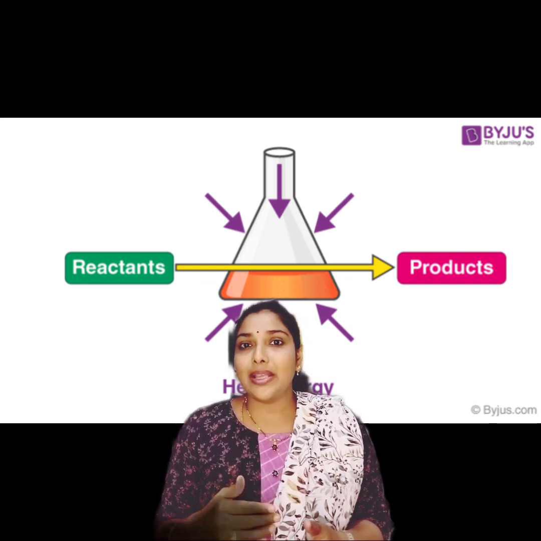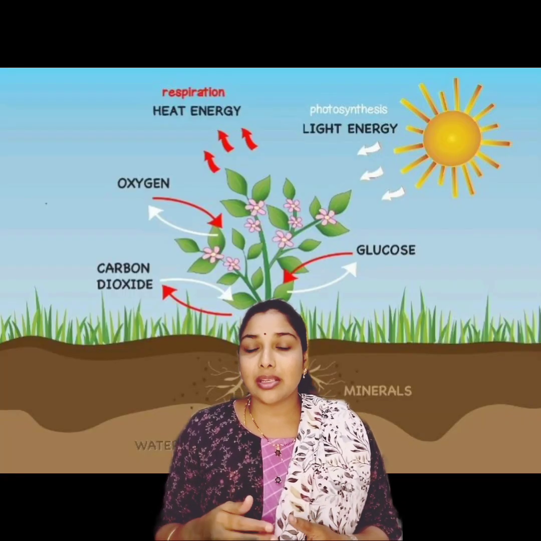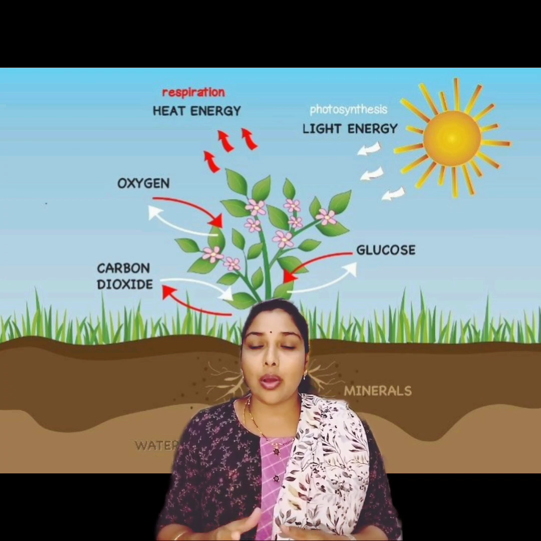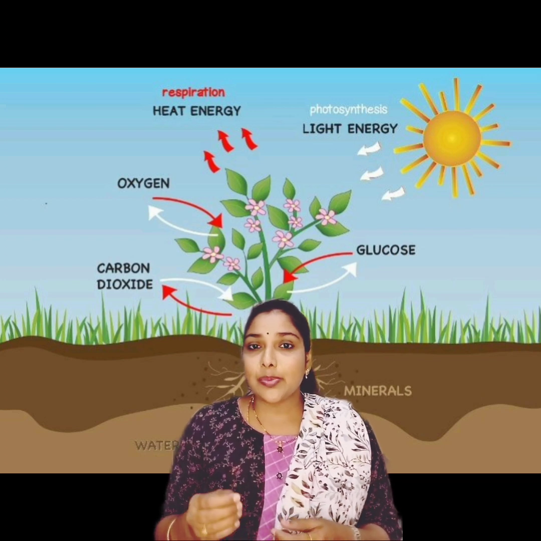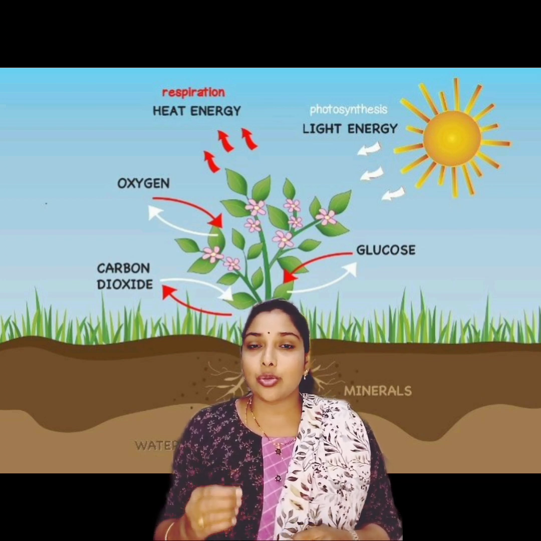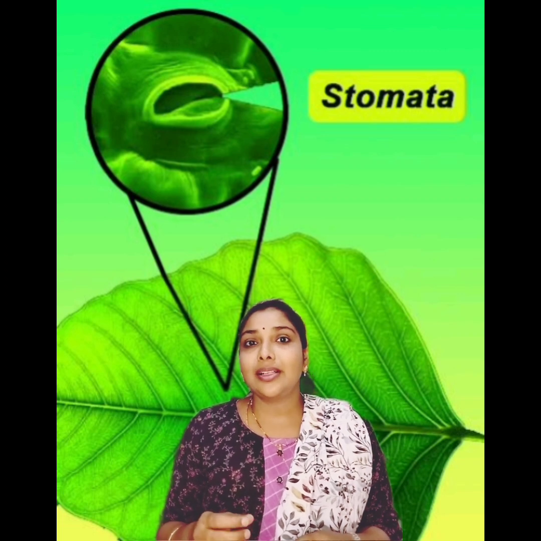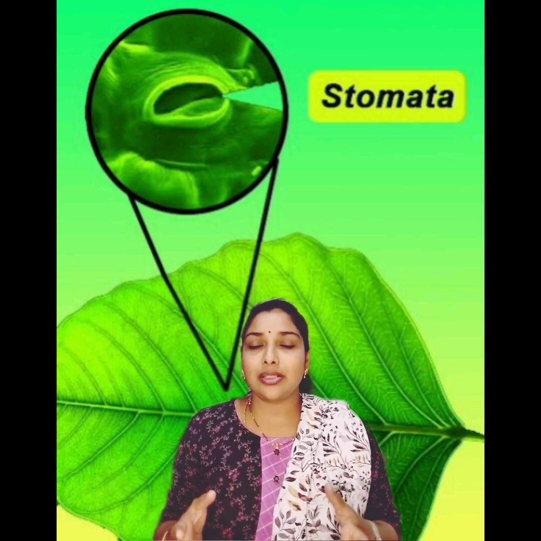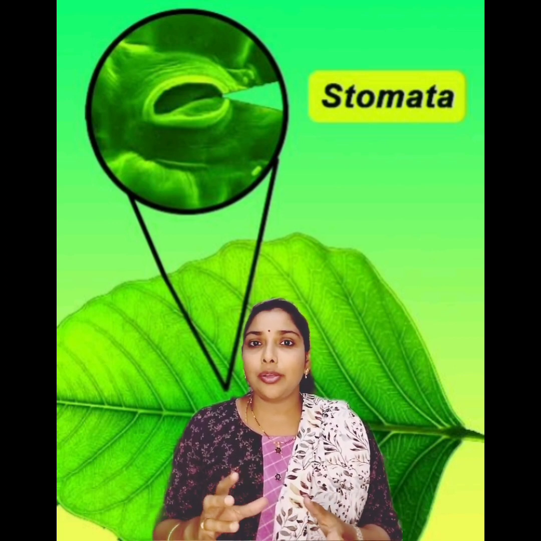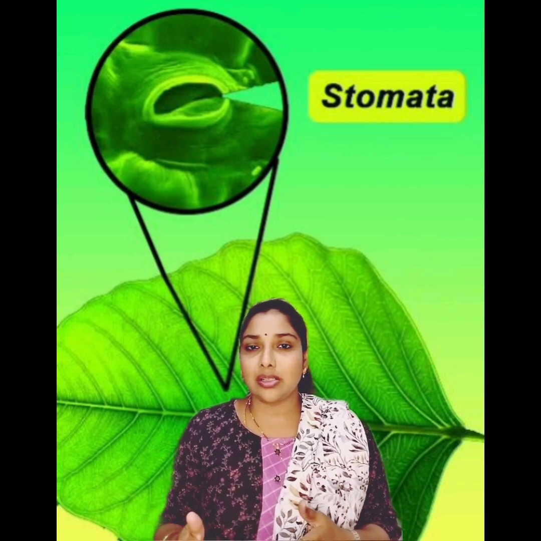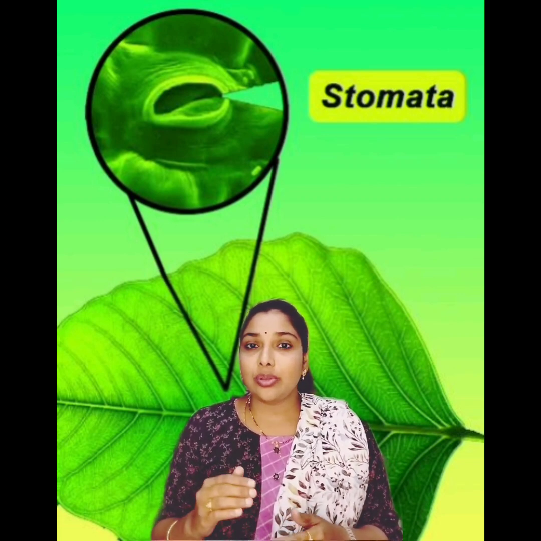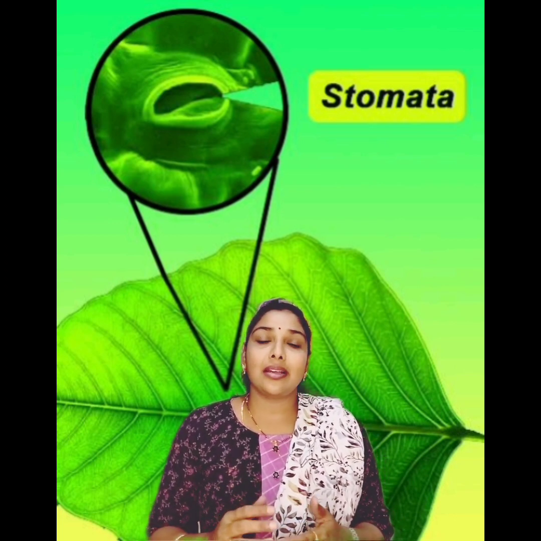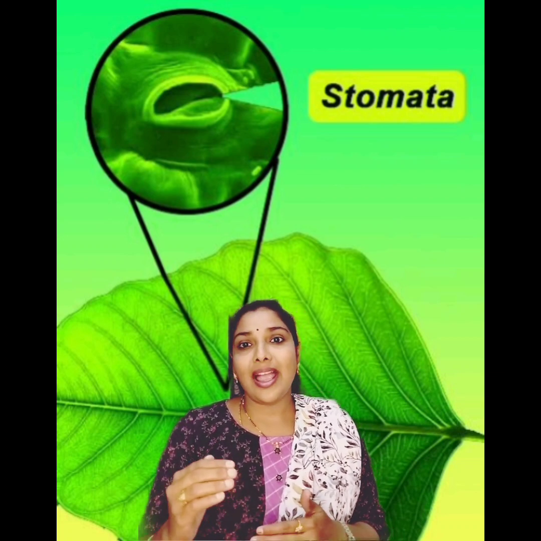Next, what happens in the respiration process in plants? Not only humans but plants also respire. You know that there are special tiny pore-like structures. Stomata are useful for the transport of these gases by the diffusion process. Diffusion is nothing but the movement of molecules from higher concentration to lower concentration. Through this process, from the stomata, the cells will gain these gases from one cell to another cell.